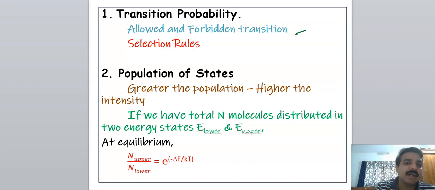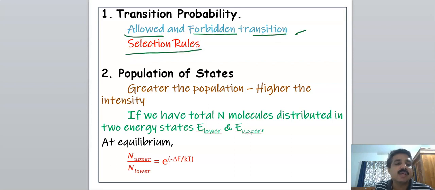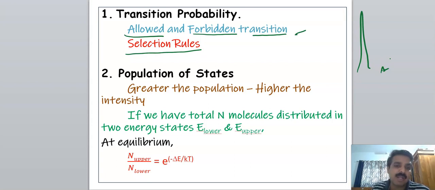Some transitions are allowed and some are forbidden, and these are determined by selection rules, which come from quantum mechanical principles. Generally, allowed transitions are highly intense and forbidden transitions are very low intense. That is the first thing for the intensity of a spectral line, transition probability.